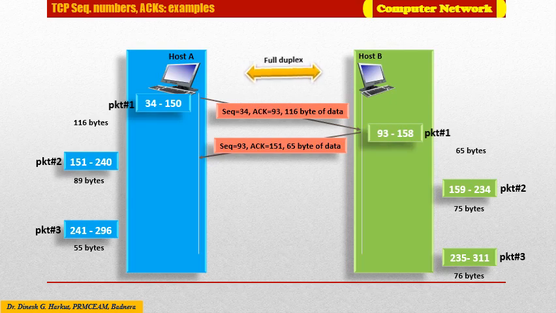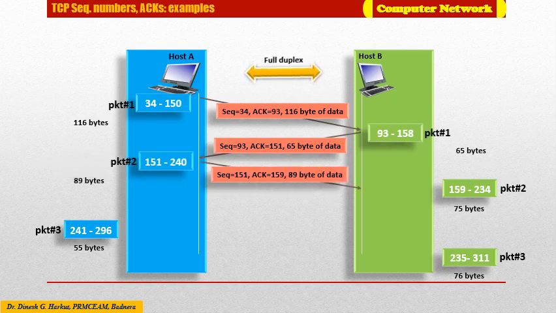Again, in response to this, host A transfers yet another packet. As expected, the sequence number of this packet is 151, the first byte address. Again, this acknowledgement 159: the significance is that host A is expecting the next packet from host B having sequence number 159, as it has already received earlier packets from 93 to 158.